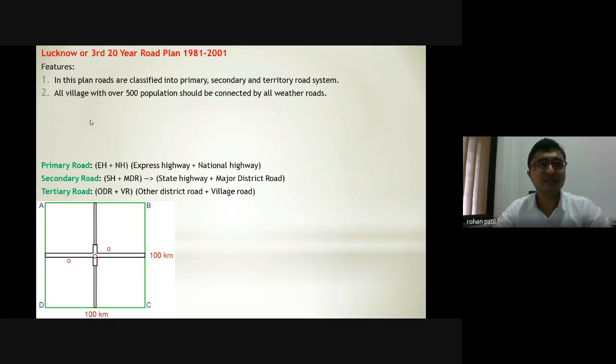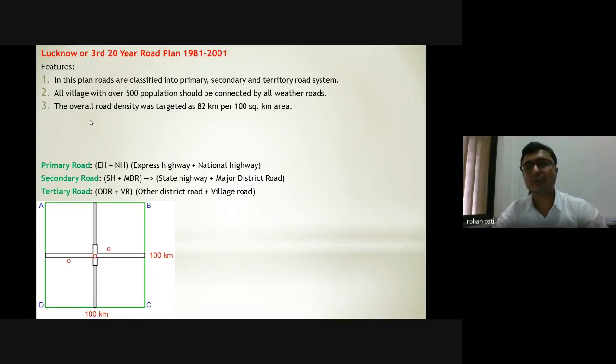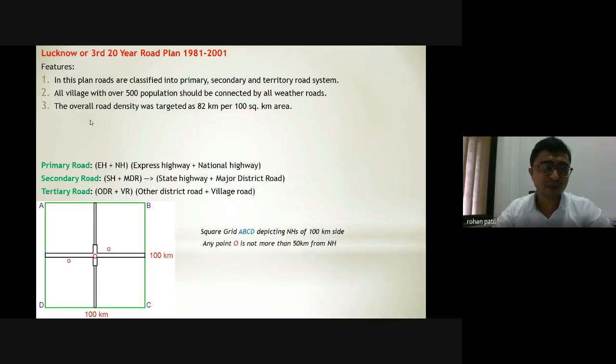All villages with over 100 population should be connected by all-weather roads. This was again a feature of this plan. The overall road density was targeted at 82 kilometers per 100 square kilometers of area. We have seen that in the Nagpur road development plan it was 16. In the Bombay road development plan, the road density per 100 square kilometers was 32. And we have increased that road density in the Lucknow plan to 82 kilometers per 100 square kilometers of area.